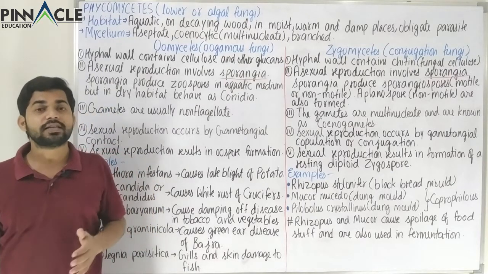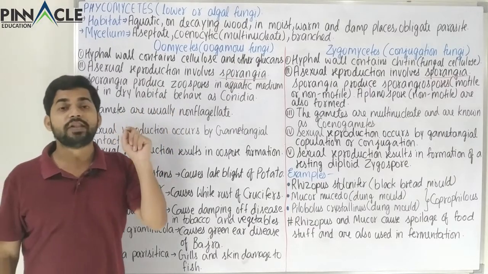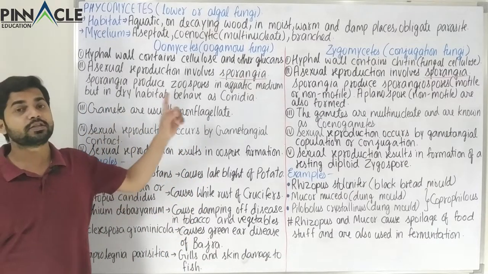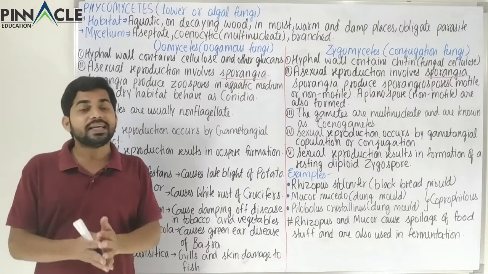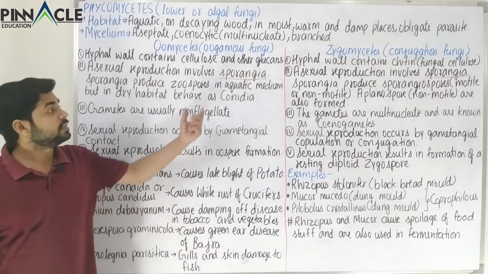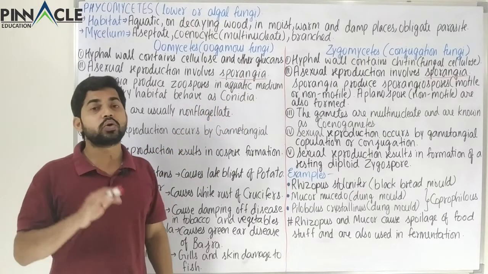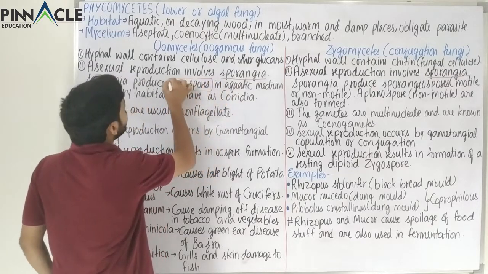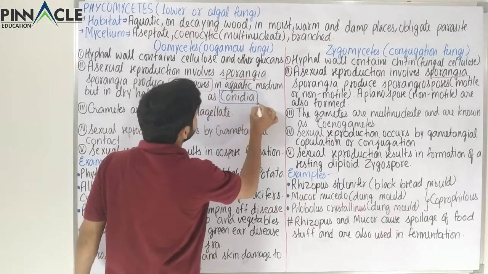In our previous classes we have already studied the various zoospores. These zoospores have flagella and that is why they are motile. So in aquatic conditions the sporangia will produce zoospores. But if the conditions are dry, or the habitat is terrestrial, in that case these sporangia will behave as conidia. So the same structure could give rise to two types of spore. One is the zoospore and the other is the conidia. So two types of spores are observed over here.